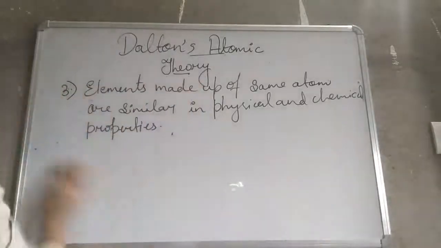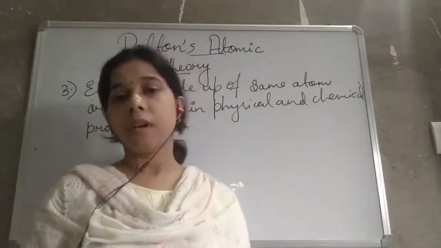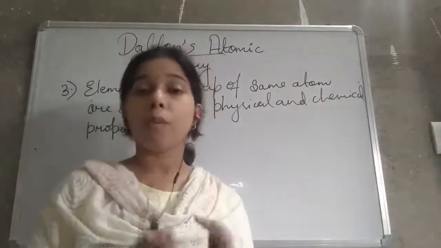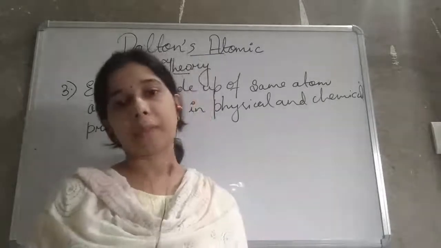Likewise, we can say for the fourth one also that two elements have different types of atoms, and thus both of them have different physical and chemical properties.